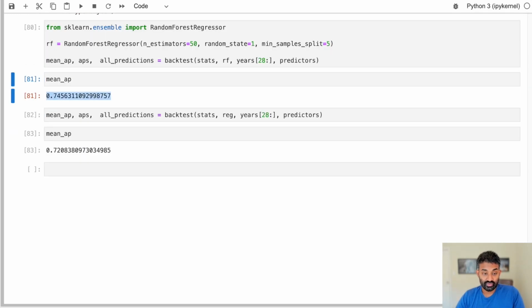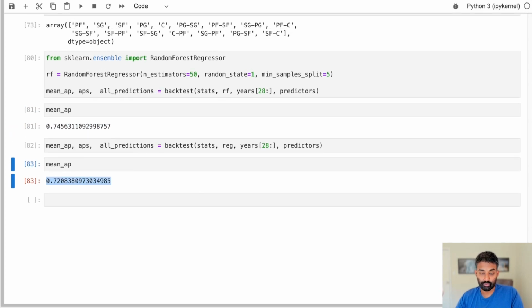All right, so this finished running. You can see that our random forest was more accurate than our linear model. So I will leave you with that. Hopefully you have a good idea of how to build this project out and what the next steps are now. And thank you for watching, and I hope it was helpful.